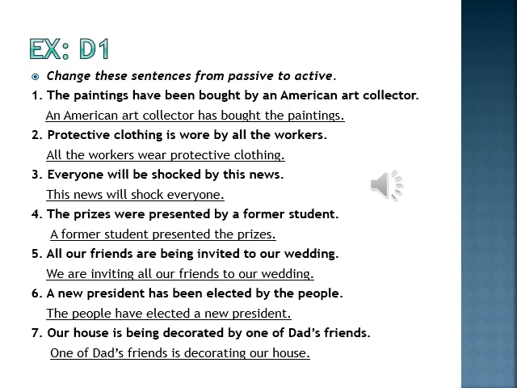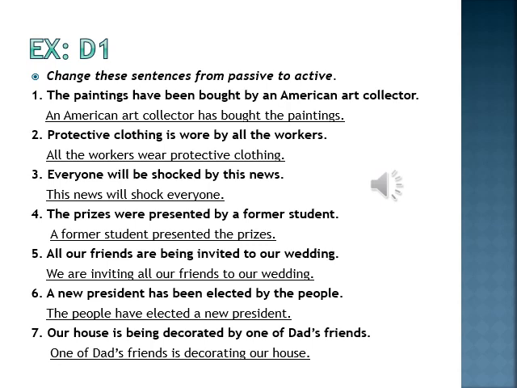Now there the object of this passive voice will become the subject. An American art collector is our subject, so it will be the subject of active voice. An American art collector has bought the paintings. Okay. Have been bought. This is present perfect tense.